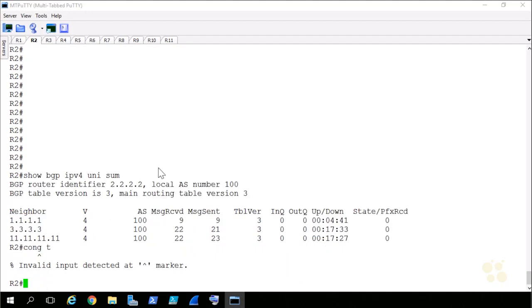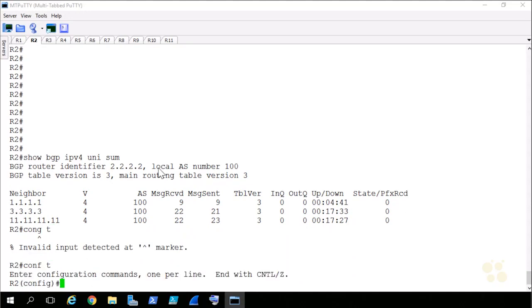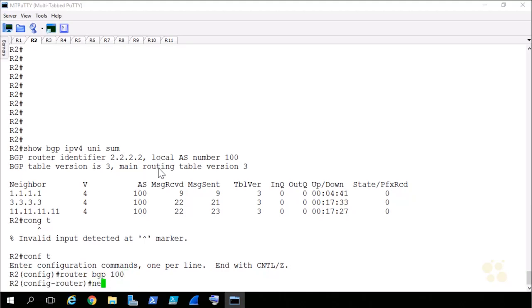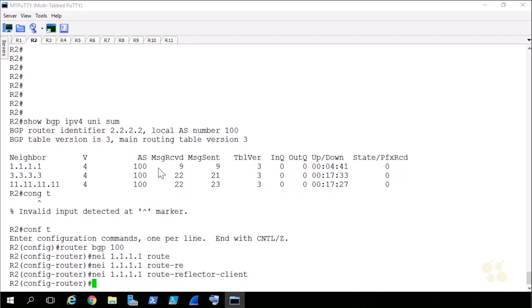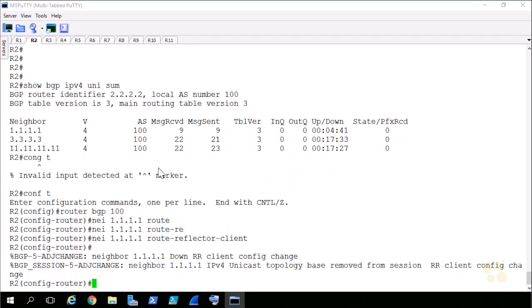So from R2, you've got to say conf t, not cong t. We'll go to router BGP 100. I'll say neighbor 1.1.1.1 to modify how our neighbor relationship is going to behave, and I'll say route-reflector-client. Press enter. I'm going to watch the neighbor relationship bounce here for a second.